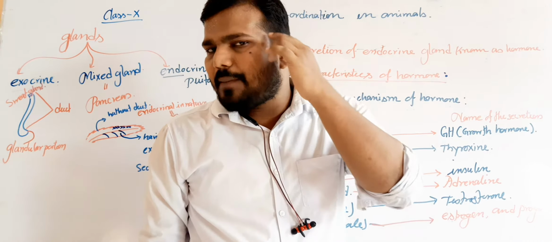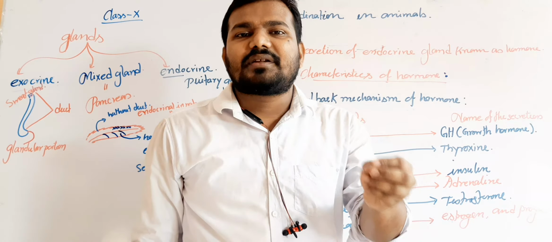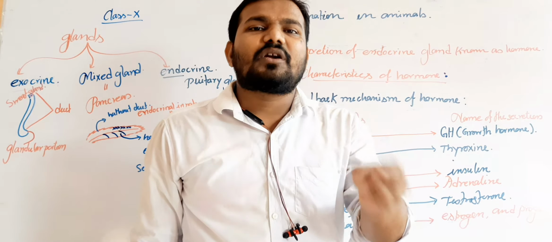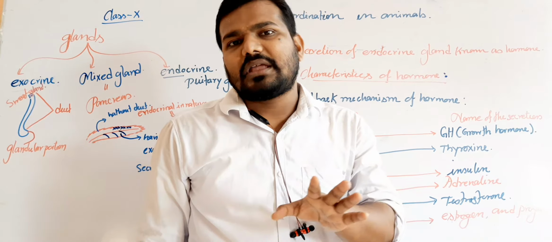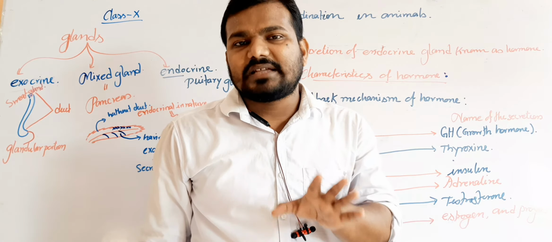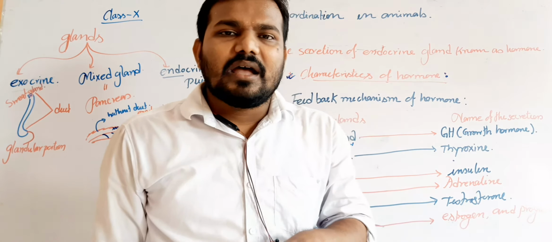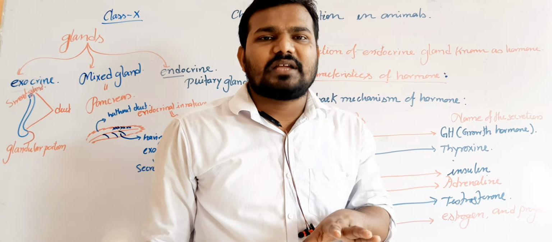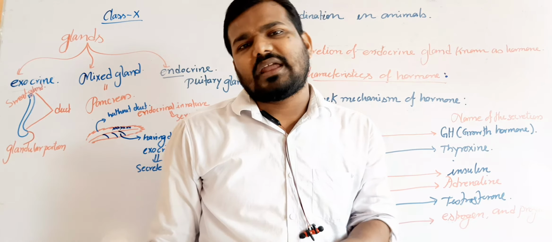Now, the pituitary gland is known as the master gland, because the secretion of the pituitary gland can control another gland's activity. For example, the pituitary gland secretes TSH, the thyroid stimulating hormone. This hormone mixes with the blood and controls the activity of the thyroid gland. That's why the pituitary gland is termed a master gland. But nowadays, the pituitary is not known as the master gland, because of the supreme commander, the hypothalamus.